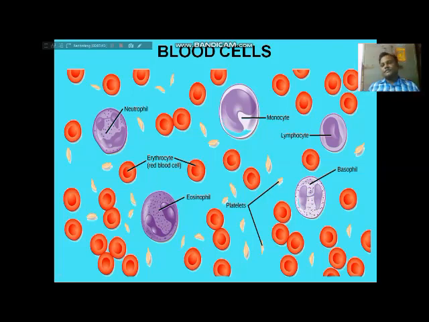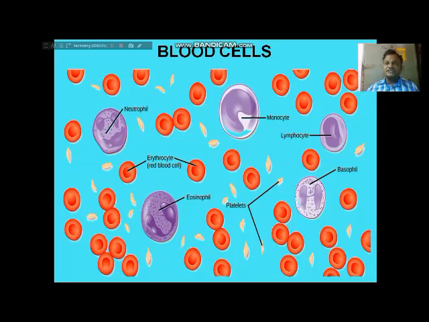Come to the first one, red blood cells. Red blood cells are also known as erythrocytes. They do not contain any nucleus. You might think this is the nucleus, but no, it's not. And why are red blood cells red in color? Because of the presence of hemoglobin pigment.